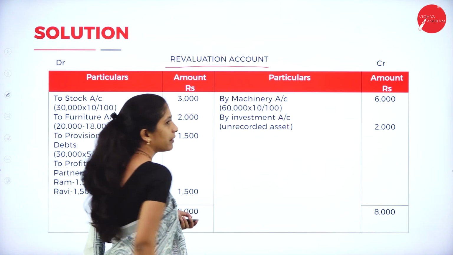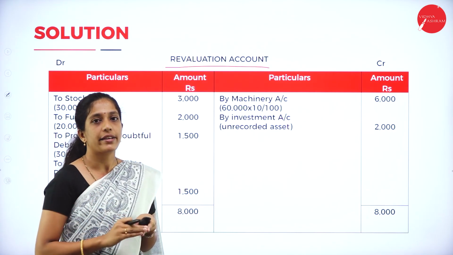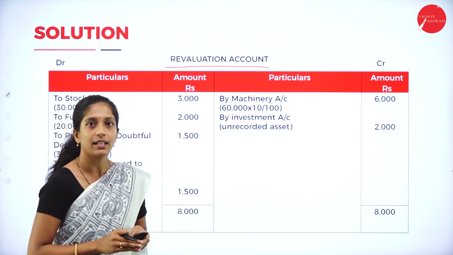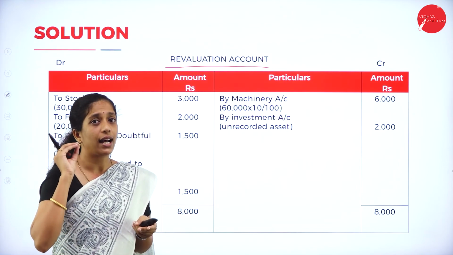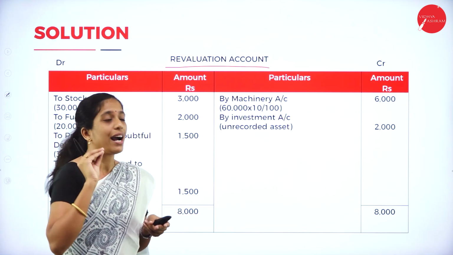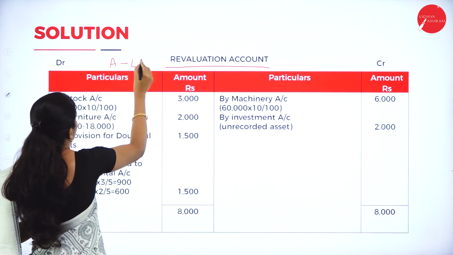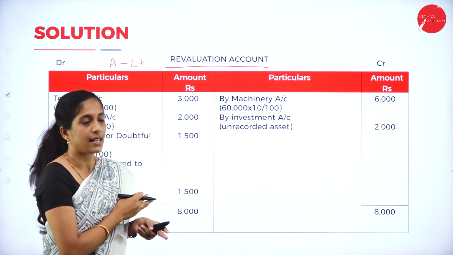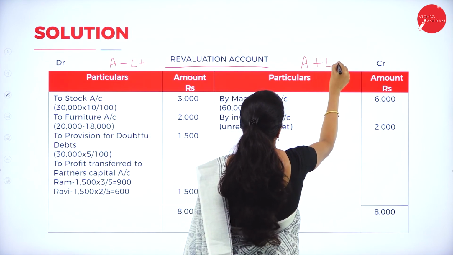Write the heading revaluation account. So what is the format? It will have a debit as well as a credit side. Under the debit side, particulars and amount; credit side, particulars and amount. Now what are you going to record on your debit side? As I told, I had given a hint here. You have to remember this: A minus, L plus, which has to be recorded on the debit side. In the same way, credit side: A plus, L minus.